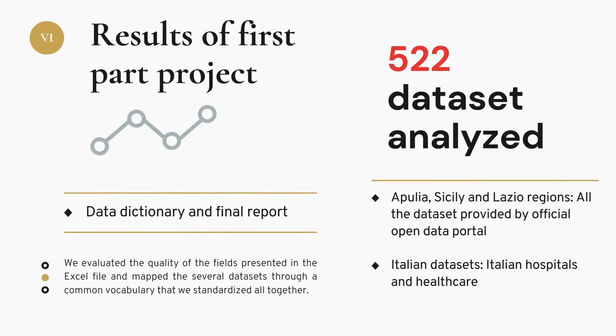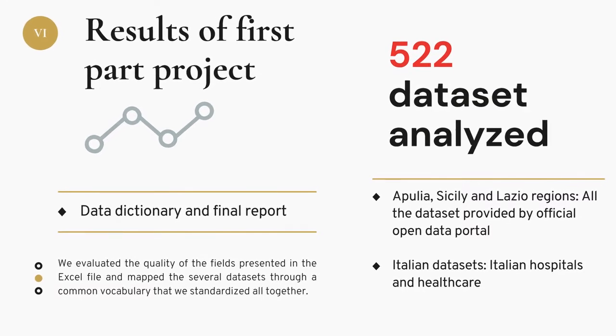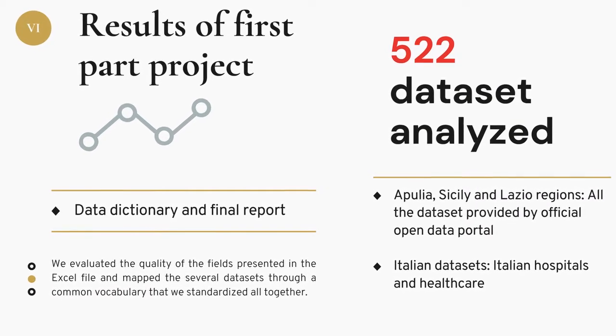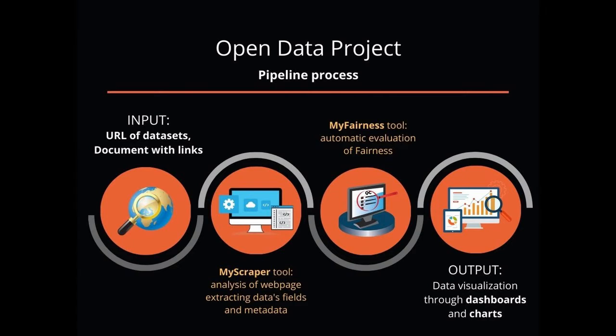As a result of the first part, we have created a common data dictionary for the dataset of the 3 regions and for the national territory. Our goal now is to create a pipeline that starts from the extraction and scraping of data from portals and calculates its fairness through an automatic tool. Finally, the data will be represented in dashboards that show the results achieved.